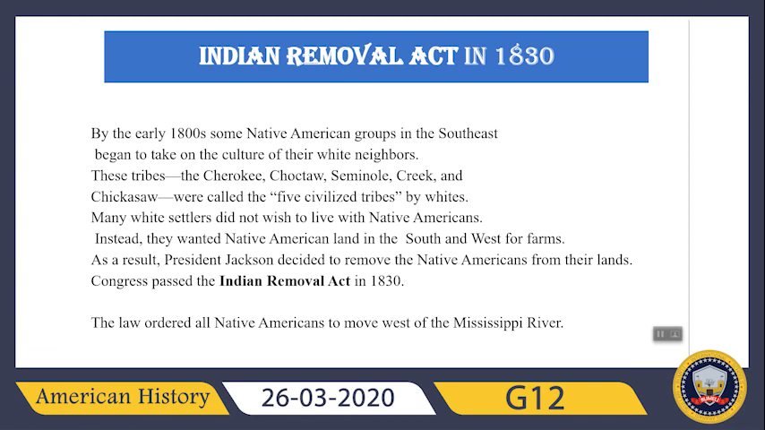As a result, President Jackson decided to remove the Native Americans from their lands. Finally, Congress passed the Indian Removal Act in 1830, and according to this law, the order was given that all Native Americans should move west of the Mississippi River.